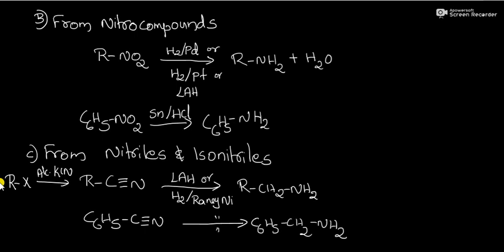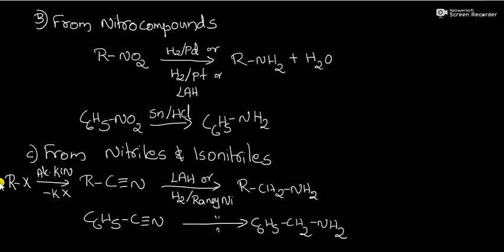It will be converted into RCN by the elimination of KX. That is our nitrile compound. Nitrile compounds can be converted into our amine by the reduction of nitrile groups using different reducing agents.